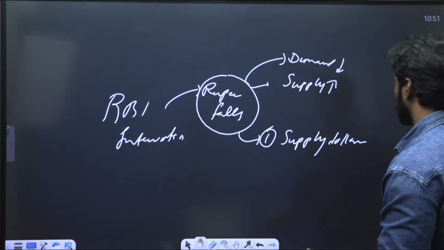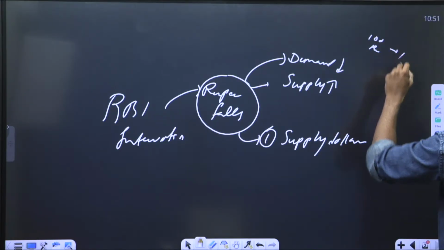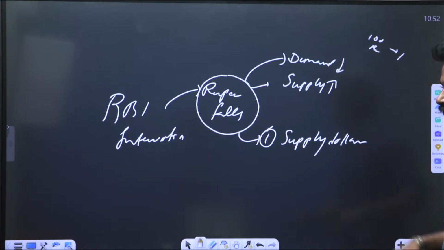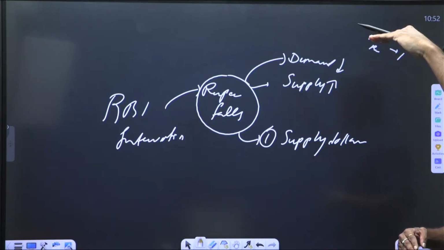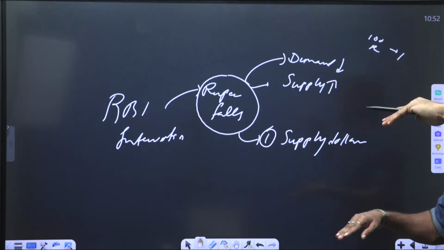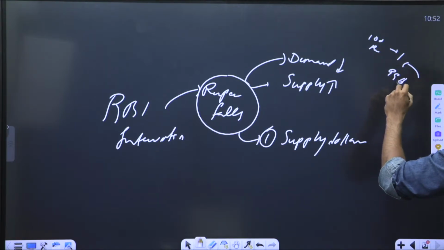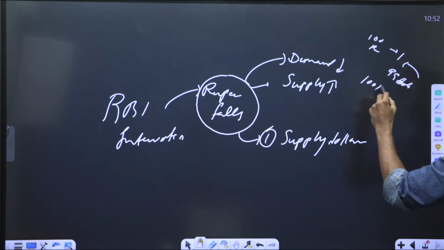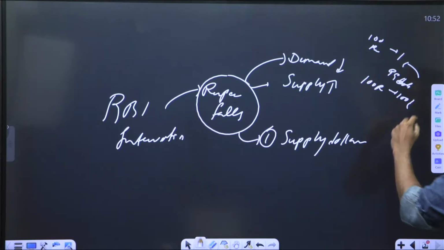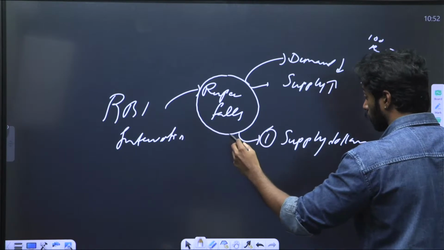Let's say there are 100 rupees present in the market and there is only $1 present in the market. So the ratio is very high. 100 rupees are present, only $1 is present. That is why there is a big gap, and that is why the rupee is also depreciating. So what will RBI do? It will also sell $99. So in the market there will be 100 rupees and $100, thereby equalizing. That is the one measure that RBI takes: the supply of dollars.